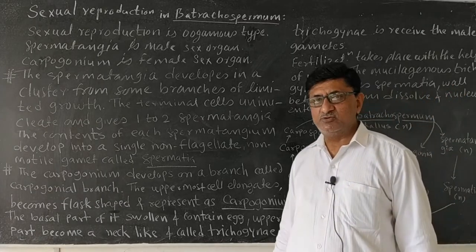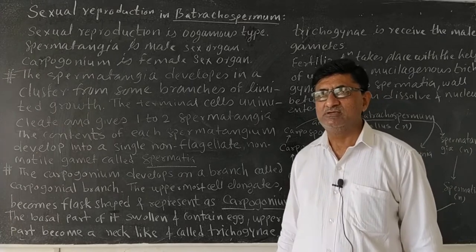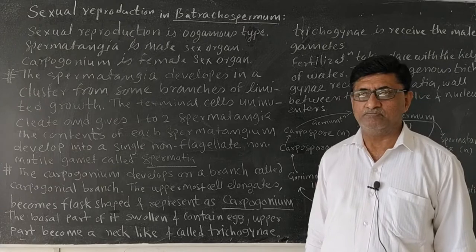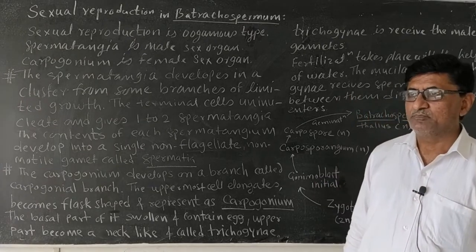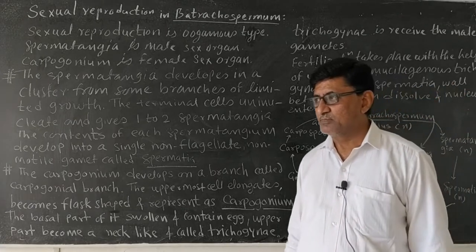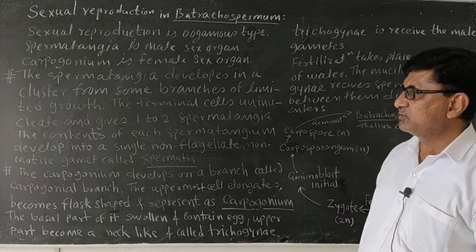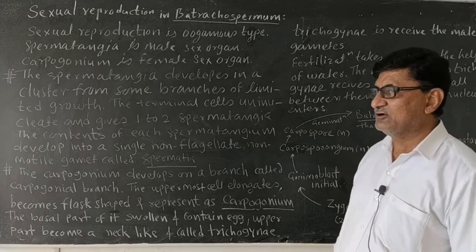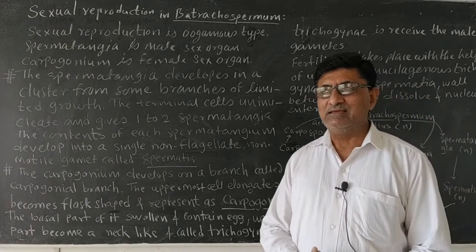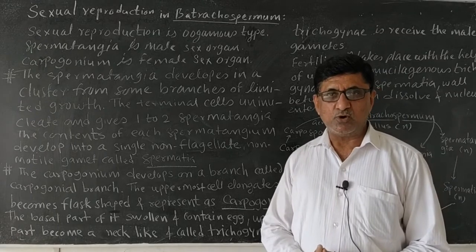In the previous video, we also saw the different modes of reproduction. Batrachospermum reproduces sexually and asexually. The sexual reproduction in Batrachospermum takes place by means of the formation of reproductive structures or sex organs.